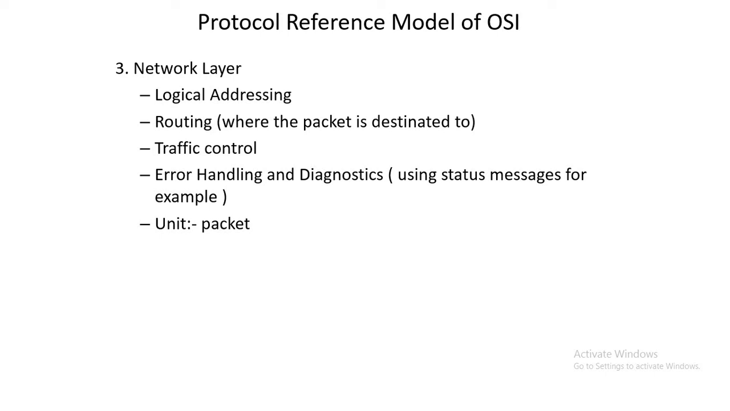Next, the third layer, that is the network layer. Let's see what the key points of the network layer are, or what the responsibilities of the network layer are. First there is logical addressing. We have already discussed physical addressing in the physical layer. Now the logical address is the responsibility of the network layer.